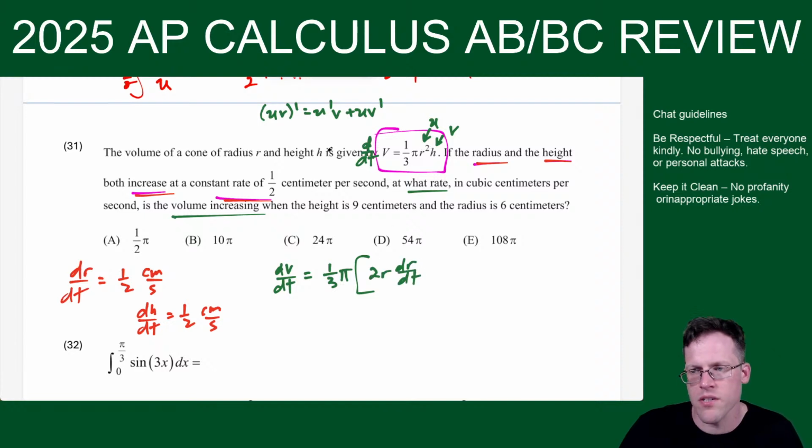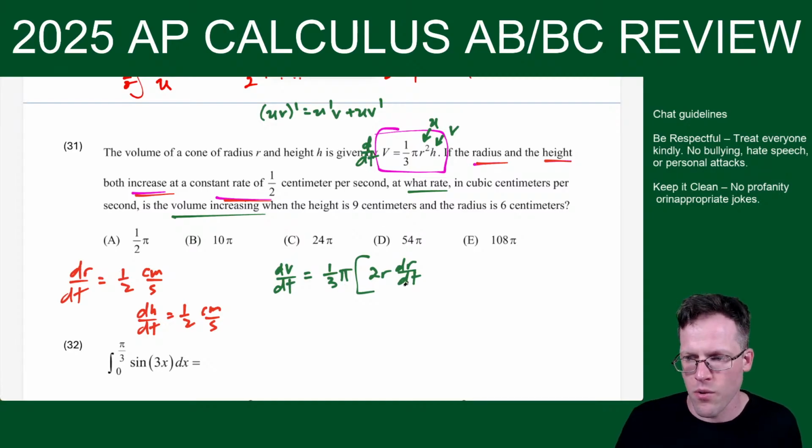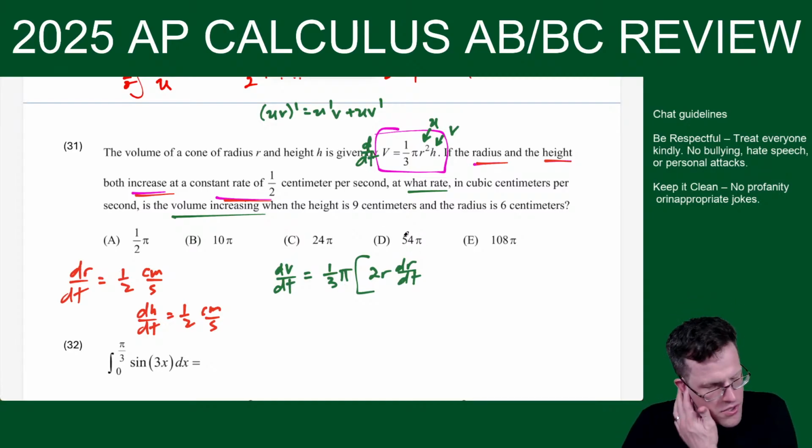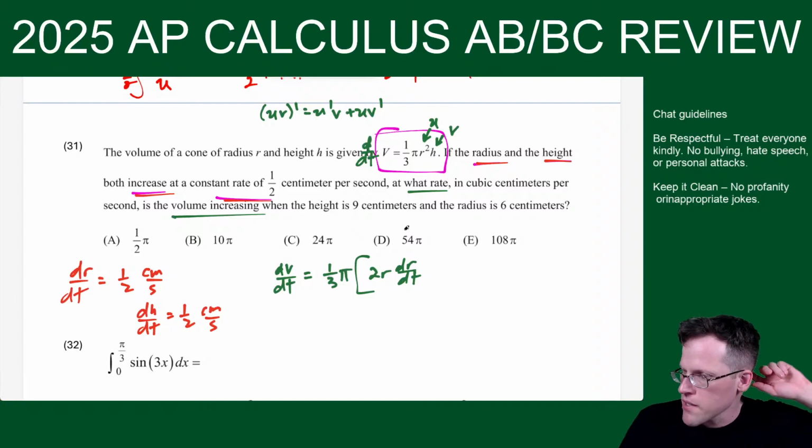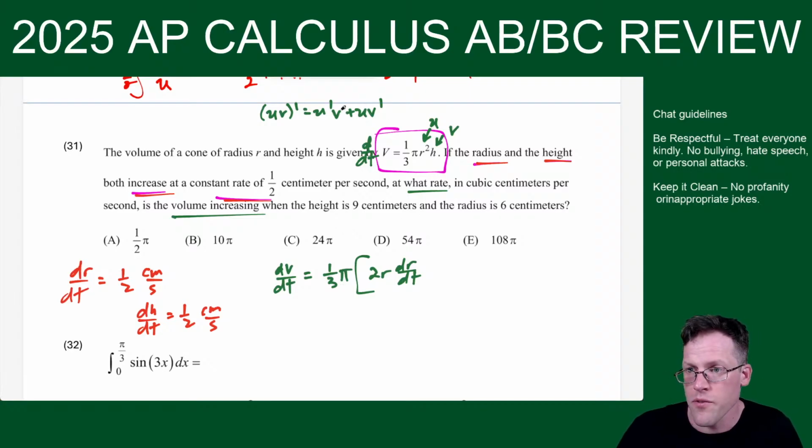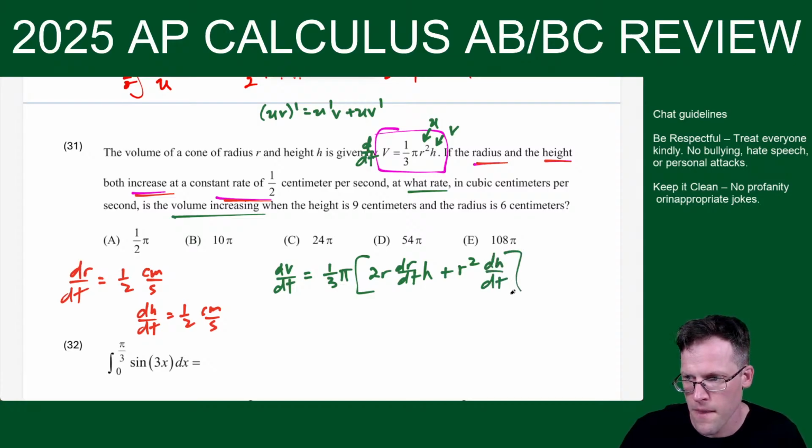With related rates, you derive with respect to time, so you always got to tack on that extra piece, unless your function was in terms of t, but usually it's not. So I have u prime times v plus u, which is r squared, times the derivative of h, which is dh dt. And now we just plug in. The constant, once again, I kept on the outside. So when the height is 9, so we have h equals 9 centimeters, and the radius is 6 centimeters.